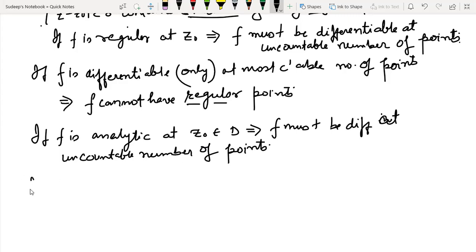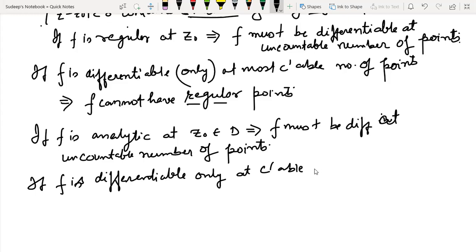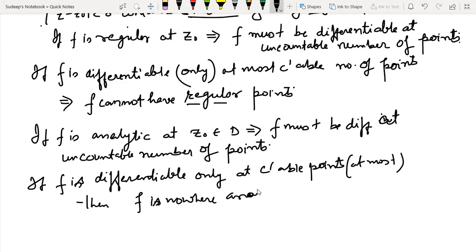And in reverse, if f is differentiable only at most at a countable number of points, then f is nowhere analytic. f is nowhere analytic. So these are some important points that I want to mention in this particular lecture.